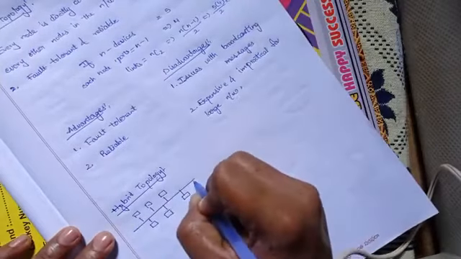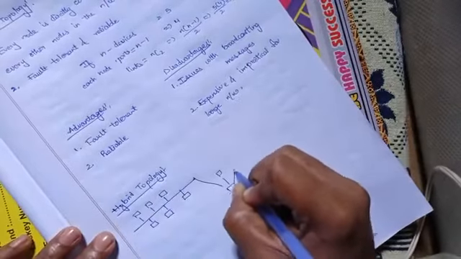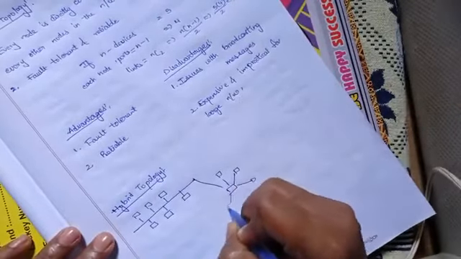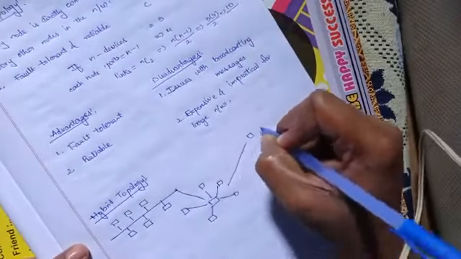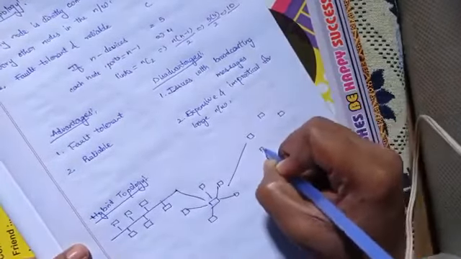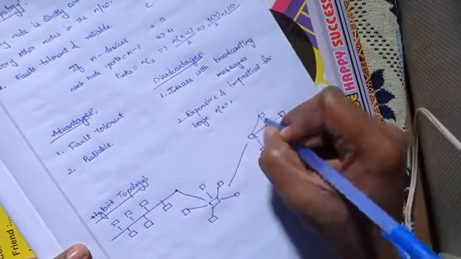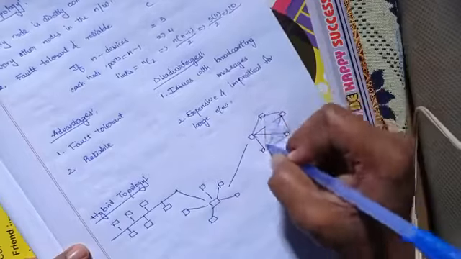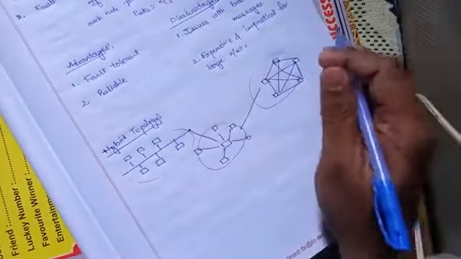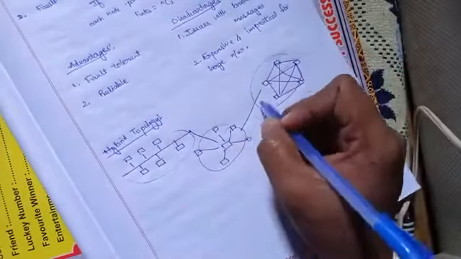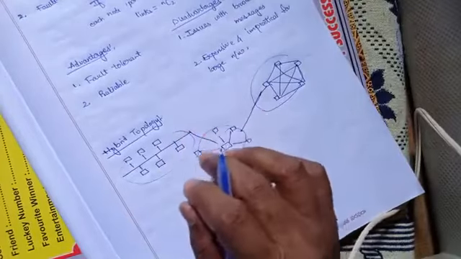This is a bus topology which will be connected to A. This is a bus topology, this is a star topology, and this is a mesh topology. All of these are connected to a single transmission medium, and they form the hybrid topology. That's it. That is all about hybrid topology.